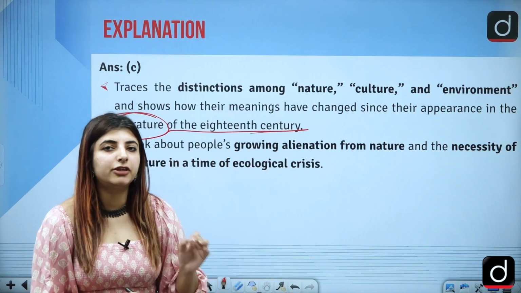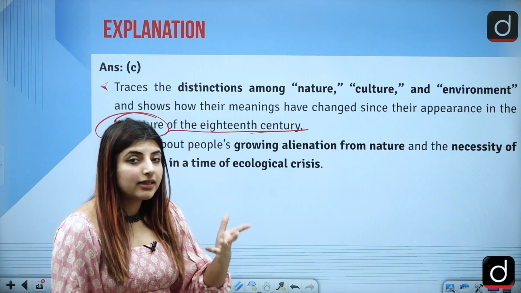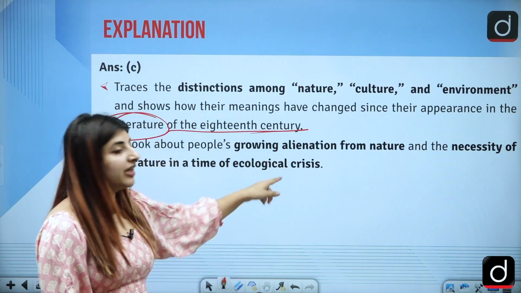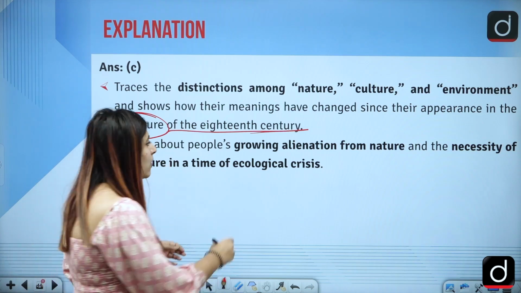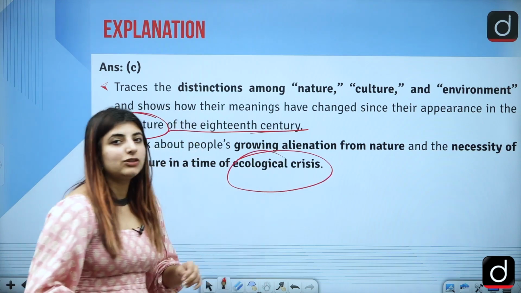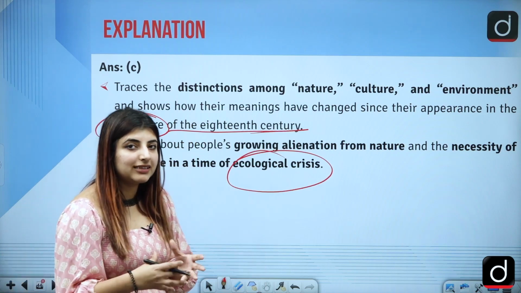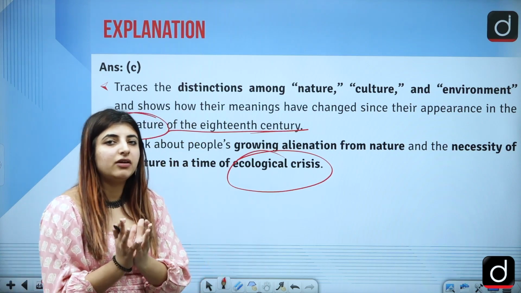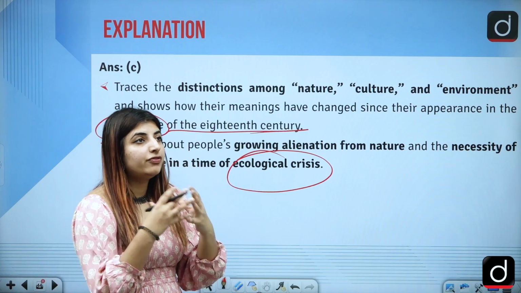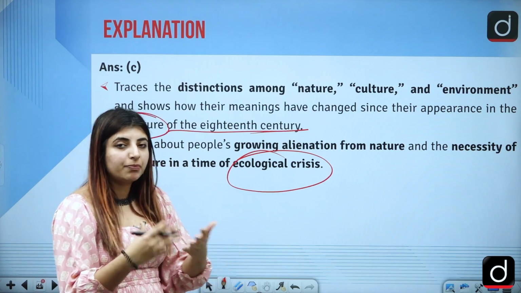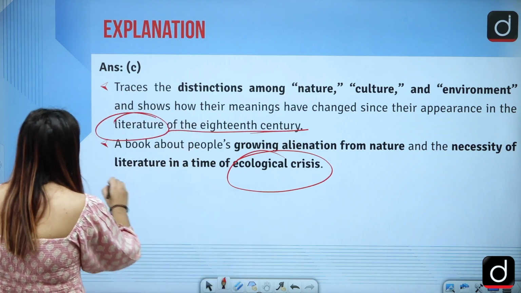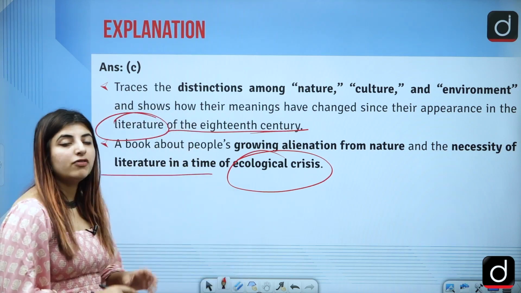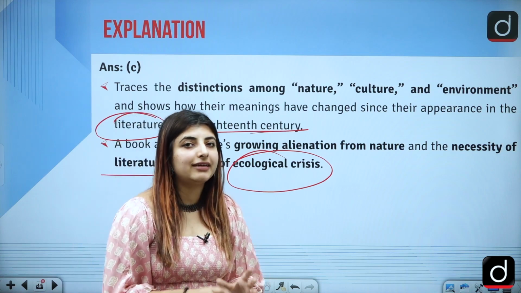This is what this book deals with, and through it he is trying to say that even at the time of an ecological or environmental crisis, literature should be something we read and feel at ease with. Correct? So it is about the necessity of literature in a time of ecological crisis.